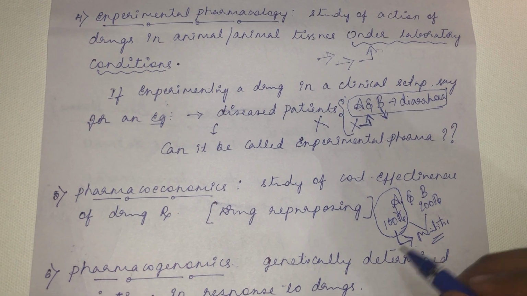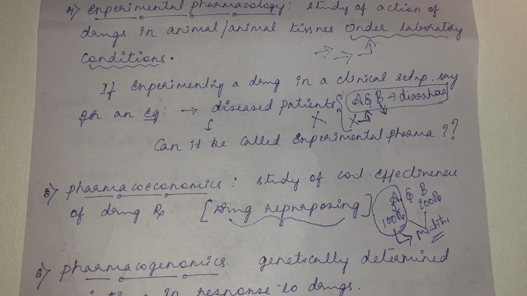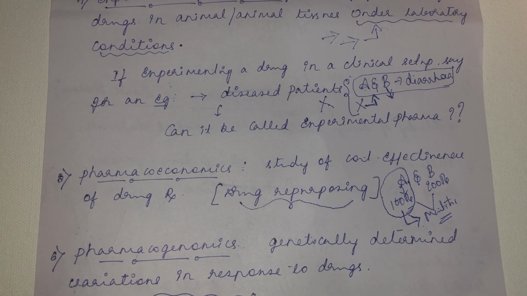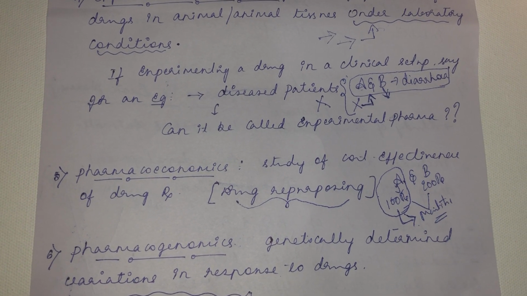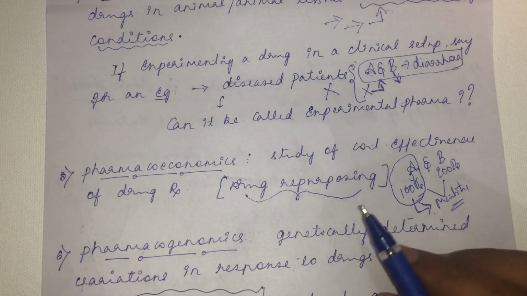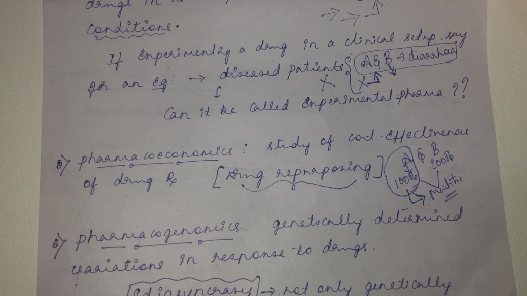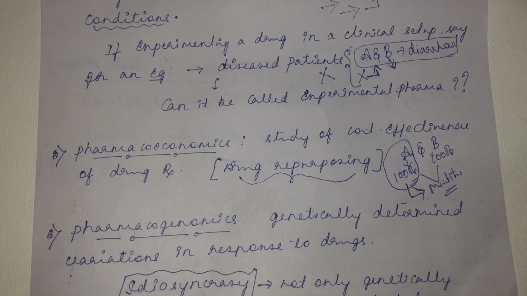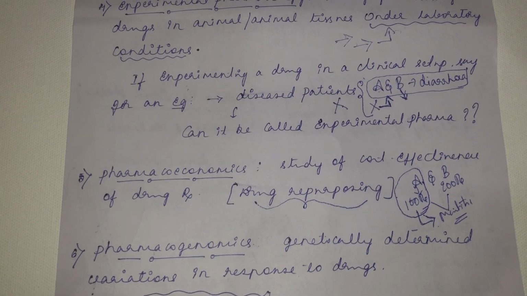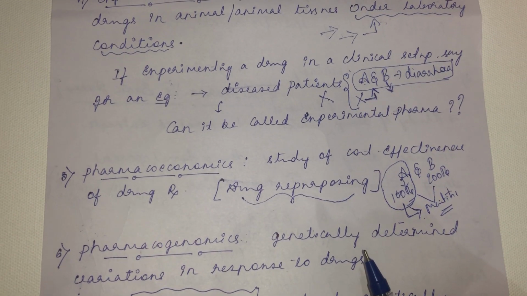Under this pharmacoeconomics, there is another term that we call drug repurposing. What do you mean by drug repurposing? Drug repurposing is finding new biological targets or new treatment indications for an old drug. What is the basic principle of drug repurposing? For example, coronavirus. Instead of going for a new drug discovery, which will take more years and will also cost you more, the drug discovery and drug development of a new drug takes a large amount.